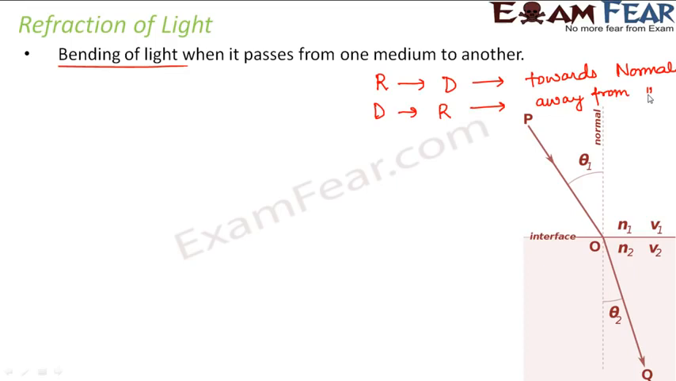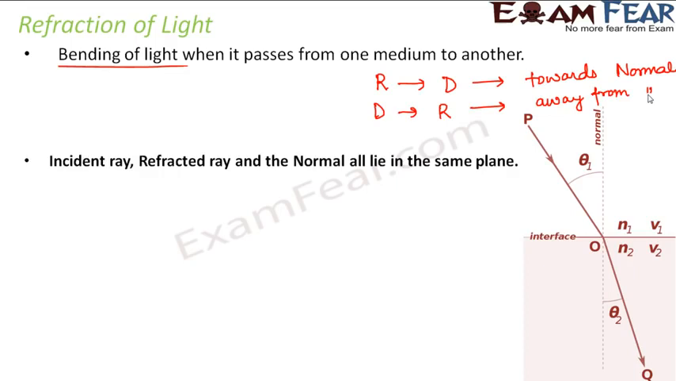Now, in a very similar way to reflection, here also we have the laws of refraction, and the first law states that the incident ray, refracted ray and the normal, all of them lie in the same plane. So here the light which falls on the interface is the incident ray, OP. The ray after refraction is the refracted ray. So obviously the angle of incidence is the angle between the incident ray and the normal. The angle of refraction is the angle between the refracted ray and the normal.